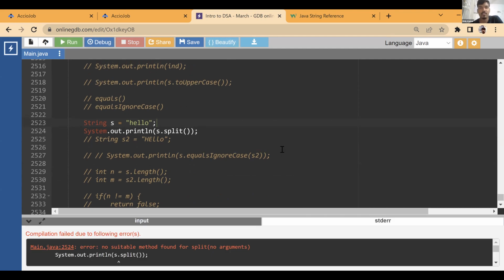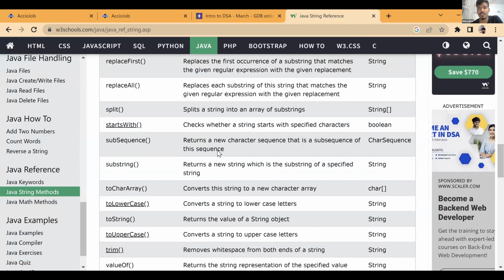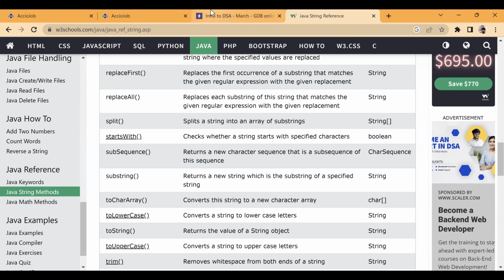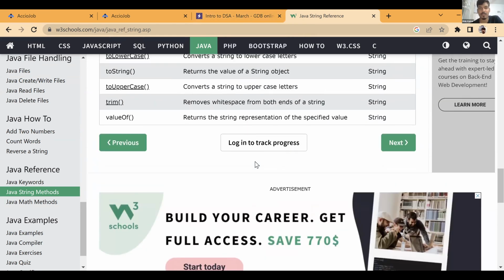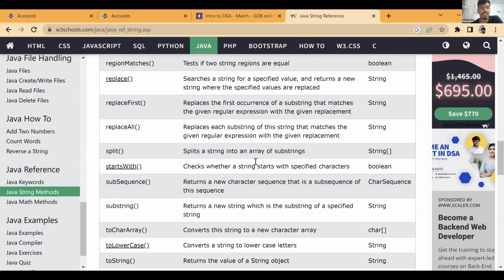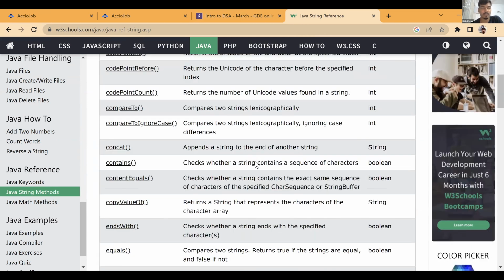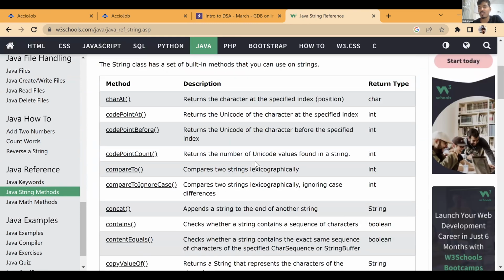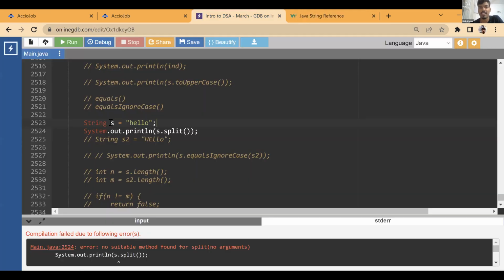Split. How does split work? Split is not even having a page. Splits the string into array of substrings. There is no definition as well. I've never used this function. I don't think this is very useful. If it was, I would have felt the need of it. If it is storing the strings into characters, you can anyway do that. You can create a character array and put it.